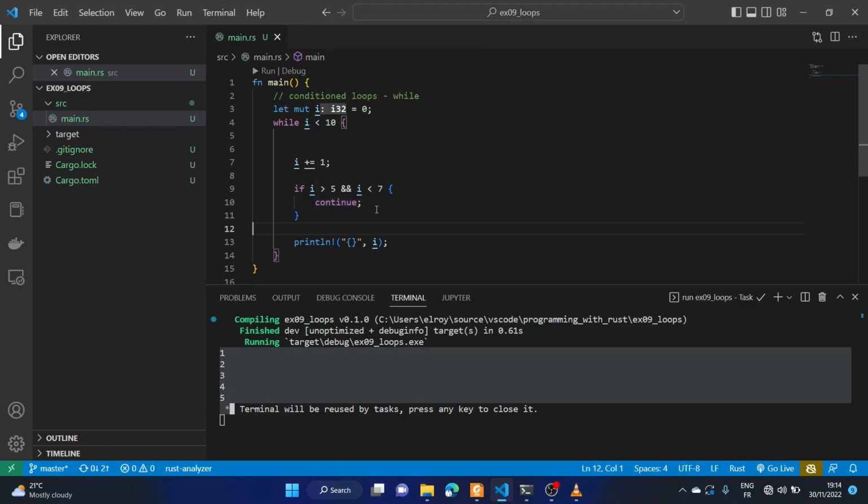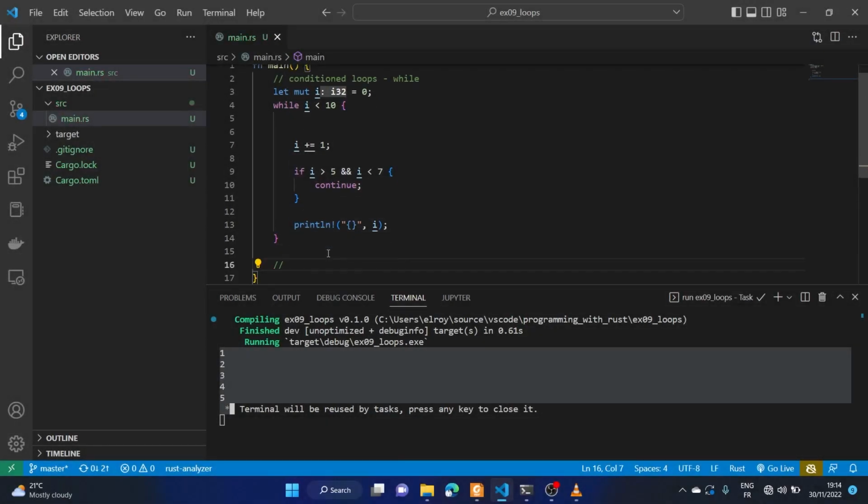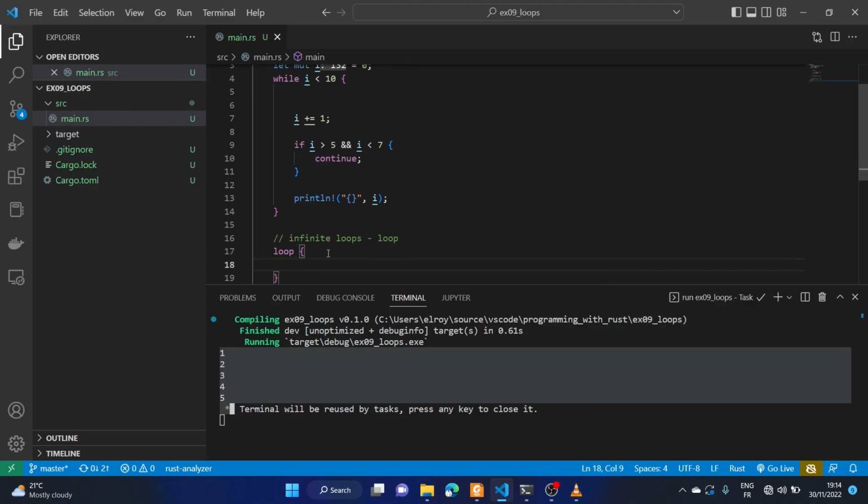So with that, we have played a bit with conditioned loops. We're not going to go further than this because we have to explore other loops. The next we'll be looking at is infinite loops. Infinite loops are represented with a keyword loop, right? So we simply just have to say loop and provide a body. In this body, this statement here just continues to be executed.